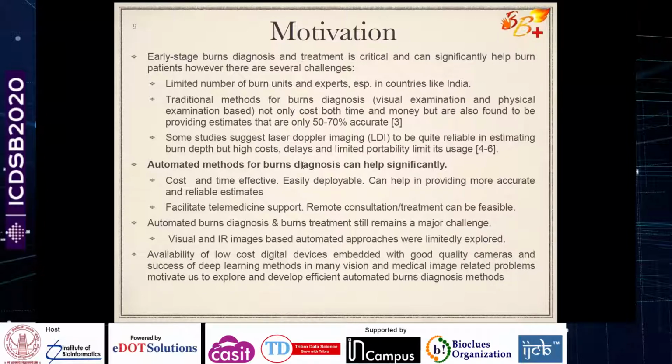So earlier, laser Doppler imaging based modalities were considered good, but they have another challenge. Laser Doppler imaging infrastructure is very, very heavy. It's not easily portable. It's very highly costly. So even in the USA, many hospitals cannot afford to have the LDI based imaging modality to classify the burns objectively. It's just subjective assessment. Doctors make a visual perception and some estimation and give you the treatment. But as we understand, subjective assessments have their own accuracy issues. It is reported that these subjective estimates are only 50 to 70% accurate.